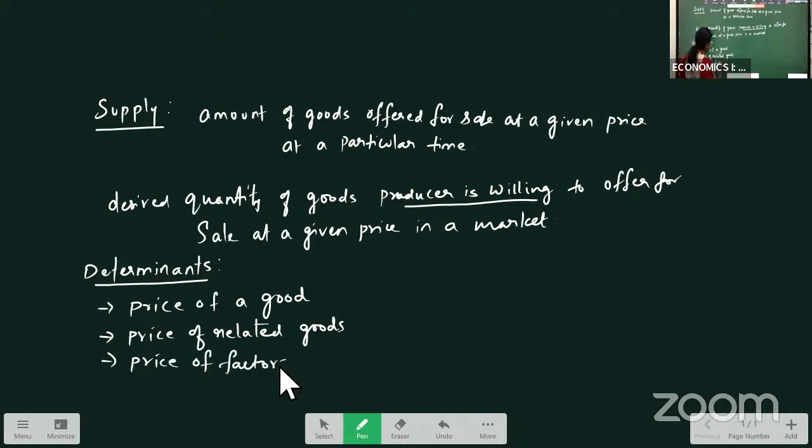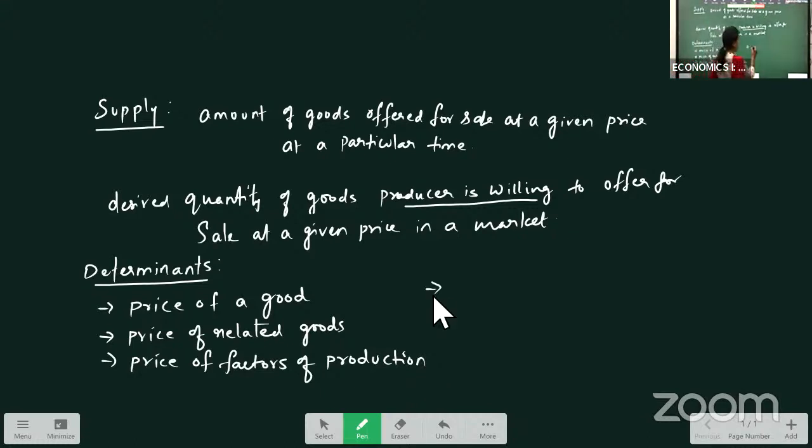And price of factors of production. Generally, when production activity is carried on, we use certain factors for our production like land, labor, capital, organizer. If the price of these factors is high, for example, rent for land is high or labor wages are high, we cannot do more production. Means when the price of factors is high, production will be less. So it automatically affects the supply of the commodity. So price of factors of production.